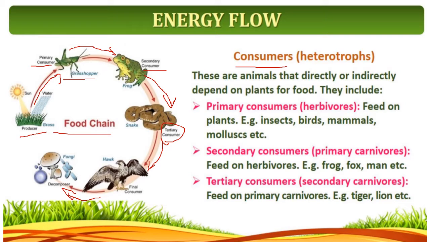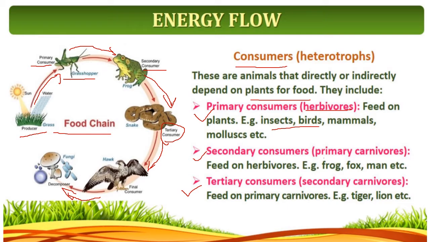So here, see, I have written: these are the animals that directly or indirectly depend on plants for food. They include what? First one is the primary consumer, secondary consumer, and tertiary consumer. So primary consumers will be herbivorous. They feed on the plants. Examples are insects, birds, mammals, mollusca.